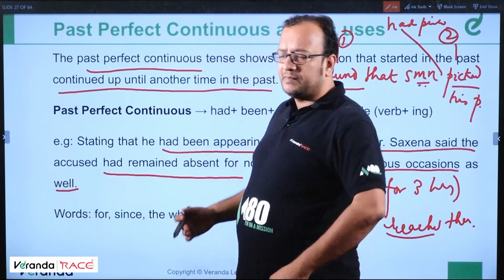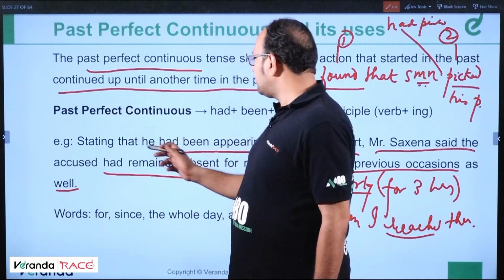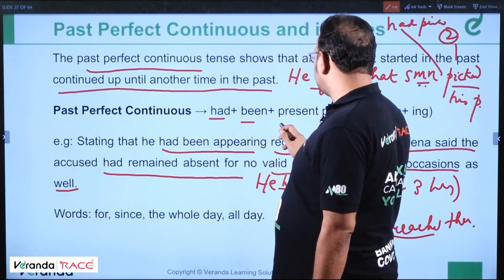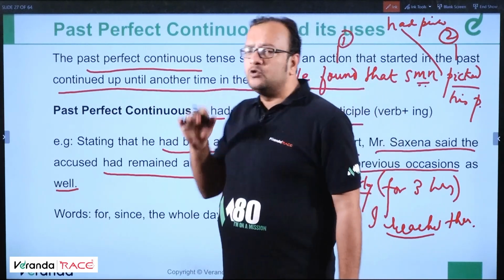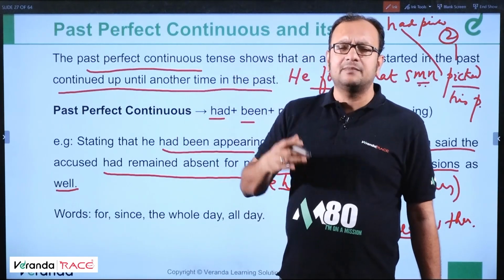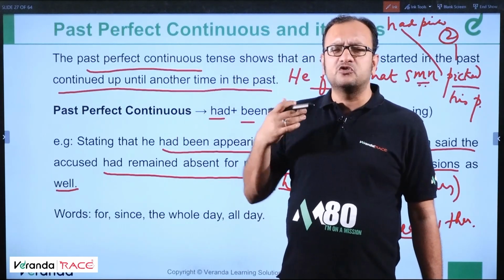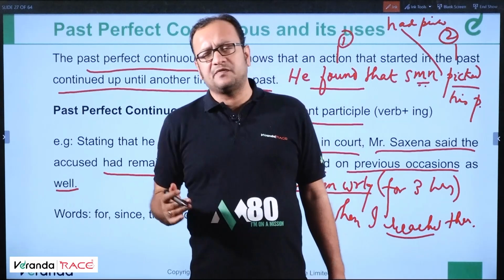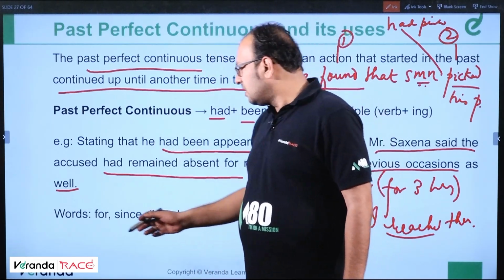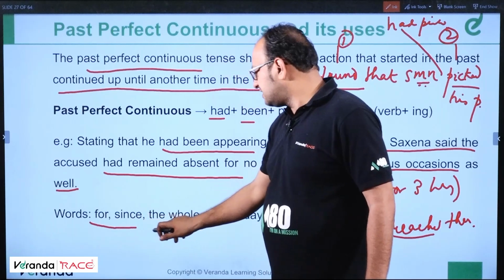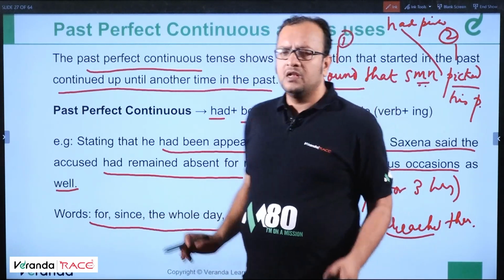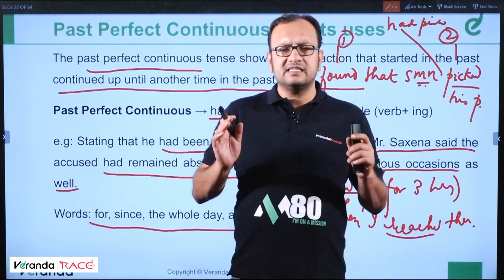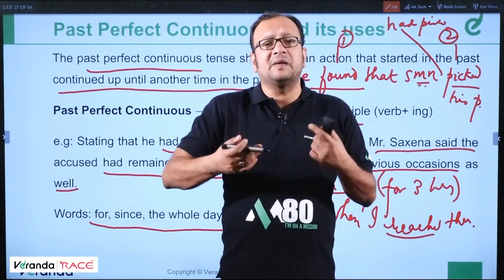So let us not take example of such a big sentence. I'll tell you, past perfect continuous, had plus been plus present participle, which is had been doing, had been laughing, had been writing, had been playing, had been running, had been swimming. These are the structures of past perfect continuous. These are followed by for, since, the whole day, all day. Let us discuss some examples.